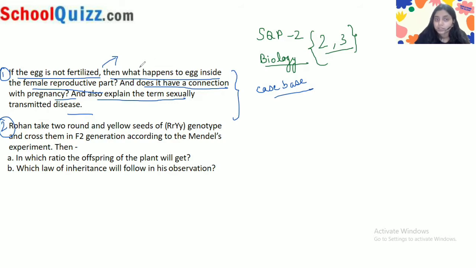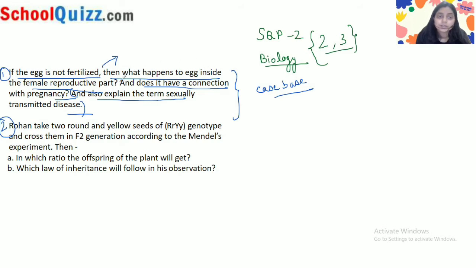And there is a second part too: you have to explain sexually transmitted diseases. So let's see how we will write this answer.